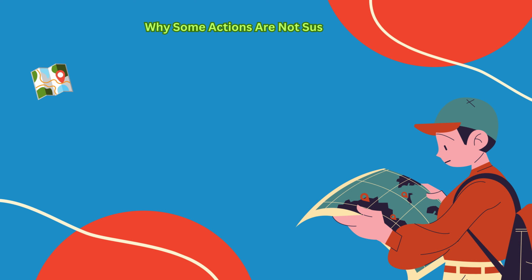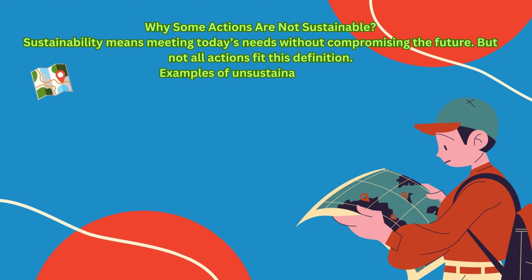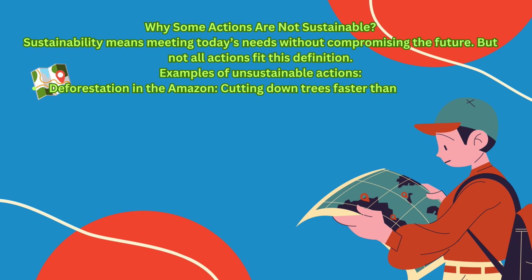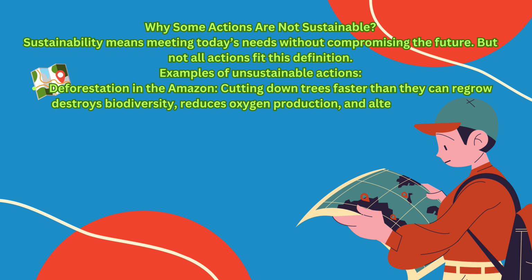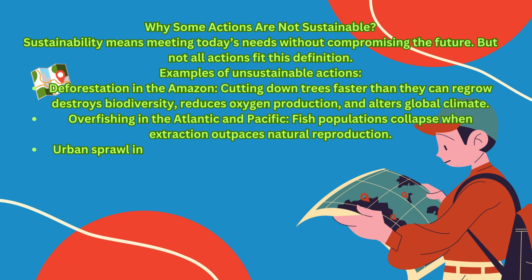Why some actions are not sustainable. Sustainability means meeting today's needs without compromising the future. But not all actions fit this definition. Examples of unsustainable actions: deforestation in the Amazon. Cutting down trees faster than they can regrow destroys biodiversity, reduces oxygen production, and alters global climate. Overfishing in the Atlantic and Pacific. Fish populations collapse when extraction outpaces natural reproduction.